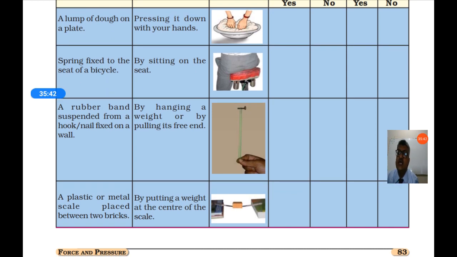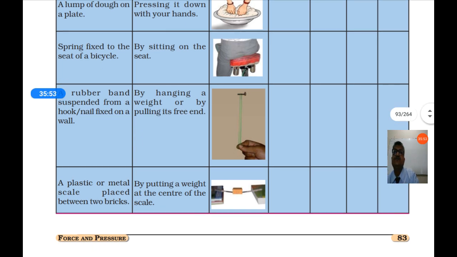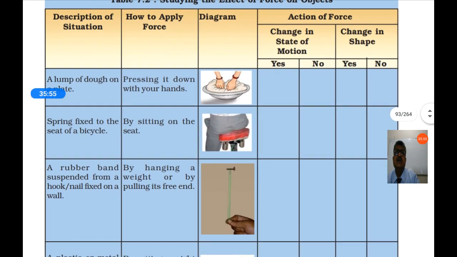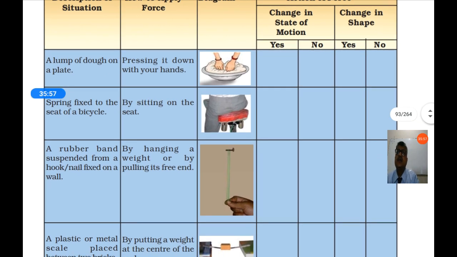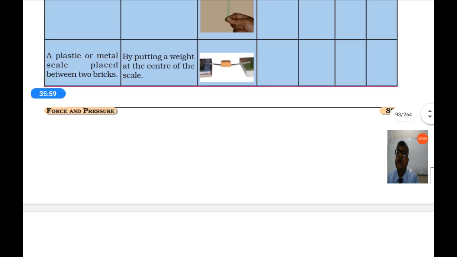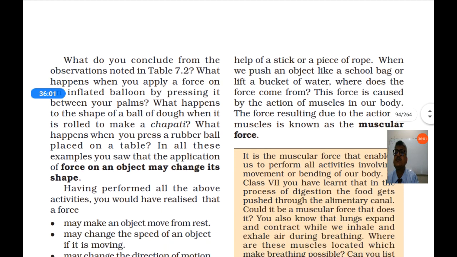A plastic or metal scale placed between two bricks, and putting weight at the center, it will change the shape of the scale. So in this way there is a change in shape when you apply force.